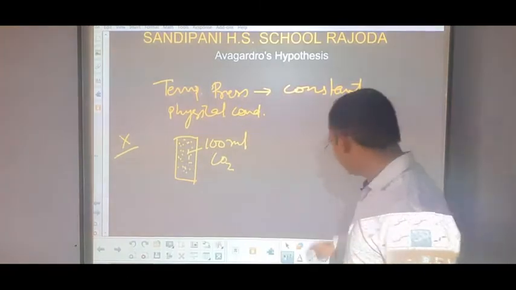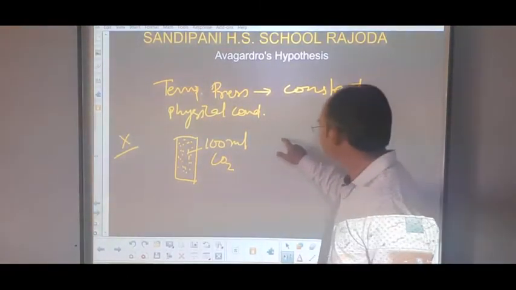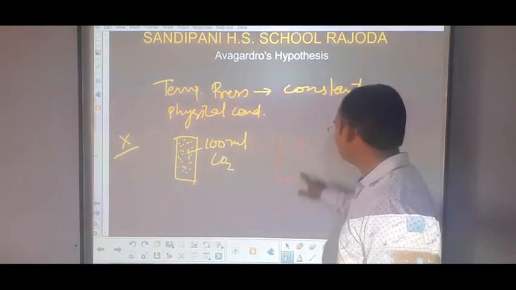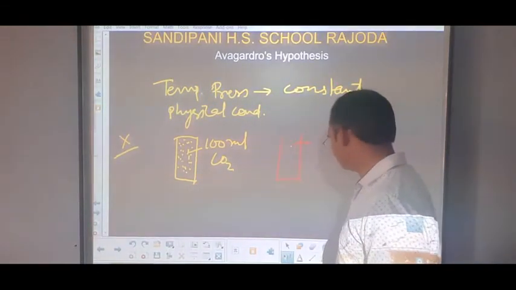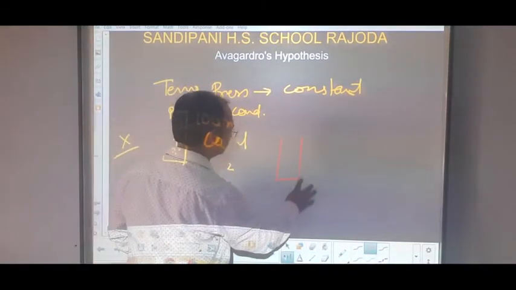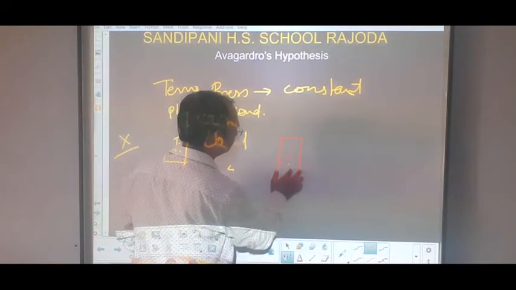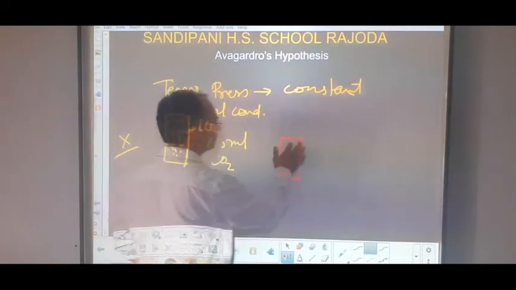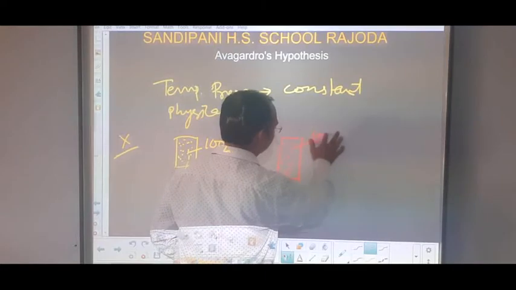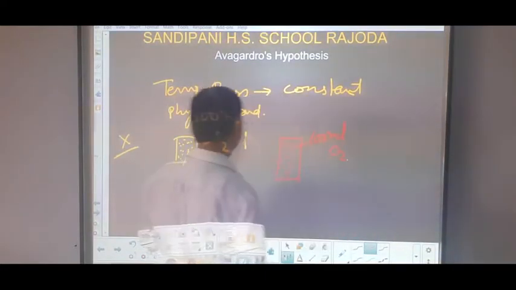Now in the second case, we take the same 100 ml jar, and because the capacity of the jar is 100 ml, we take 100 ml of oxygen.